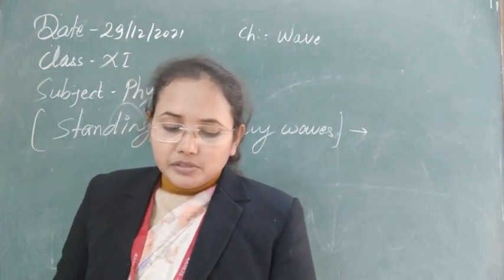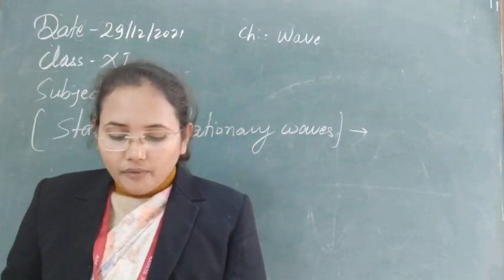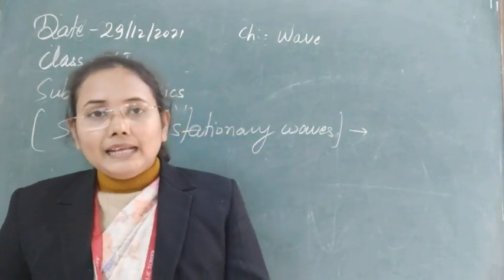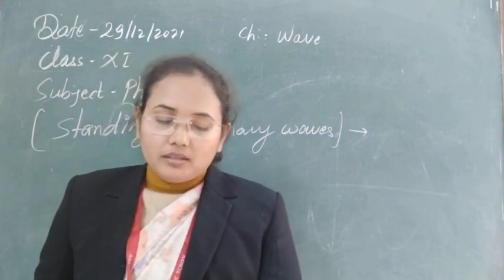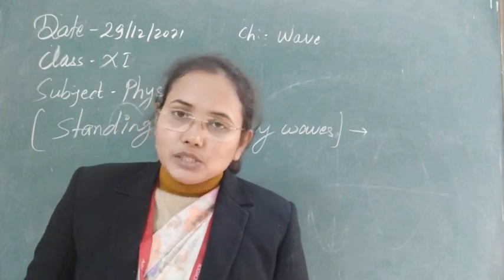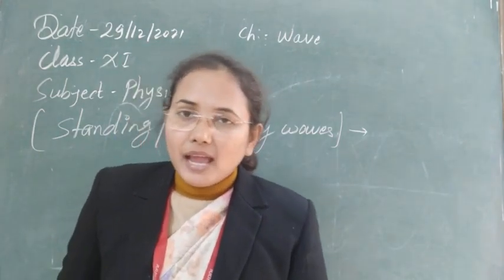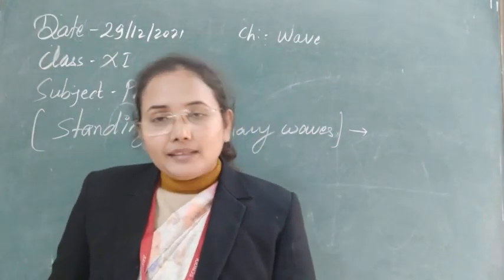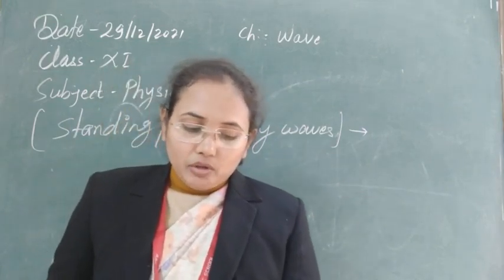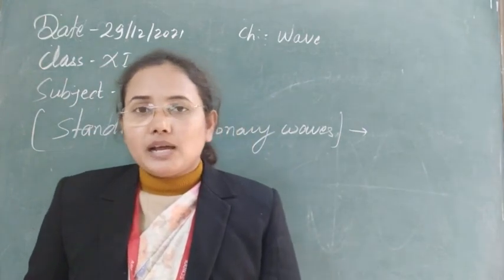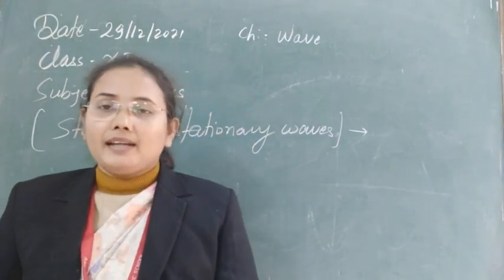So in stationary waves there are certain points of the medium which are permanently at rest, that is, their displacement is zero all throughout. We are calling these points where the displacement is zero as nodes. Similarly, there are some other points where the displacement or the vibrations about their mean position have the largest amplitude. We are calling them antinodes.